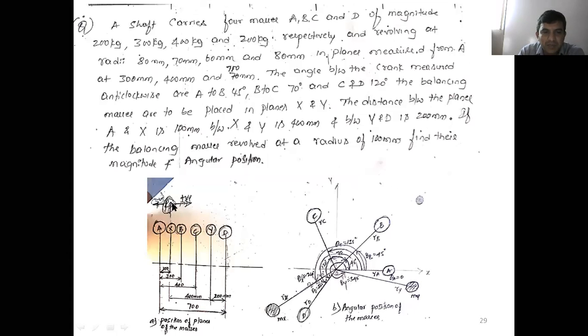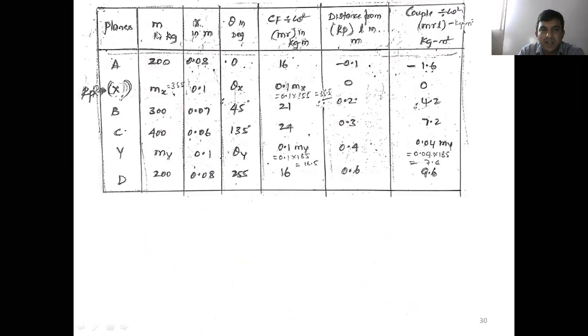Now I'll consider the X plane as the reference plane. The plane towards the right side is positive, towards the left it is negative. Now the first column we can easily fill, the second is already given, the third also has data given, then mx, my are the two unknowns, and in the fourth column the orientation is given. So here I solved the problem by considering 135 degrees, so better for this also you consider 135. From next onwards, whatever values are given in the problem, the same values you copy. Okay, the same values you should take.